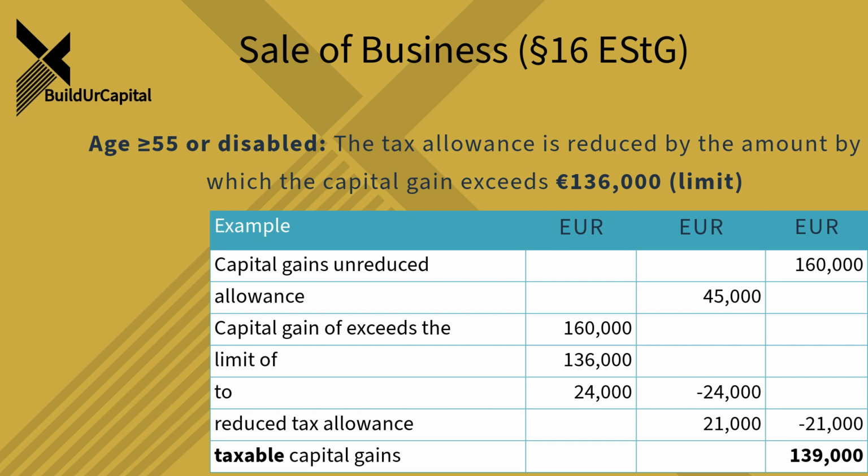Dr. Yousefi shows the calculation with and without the allowance reduction, making it clear how much tax he'd save. It can be a significant benefit for people selling their business at retirement age, for instance. That phase out is important to note.